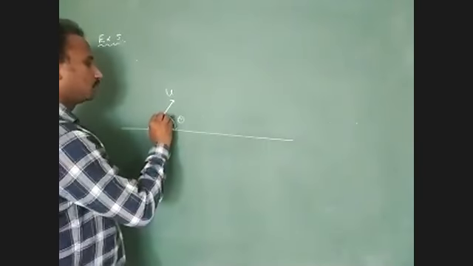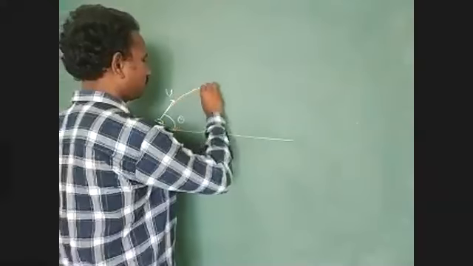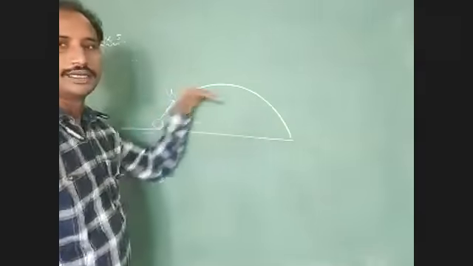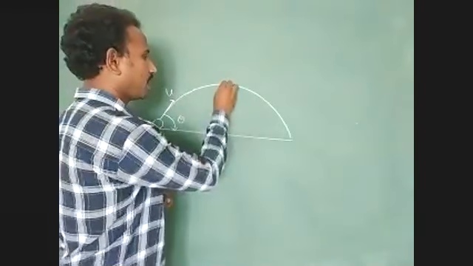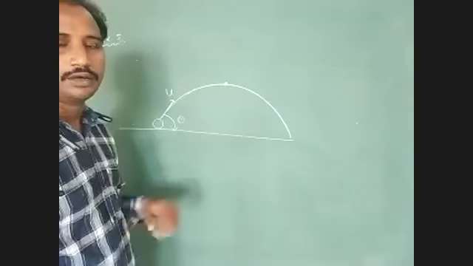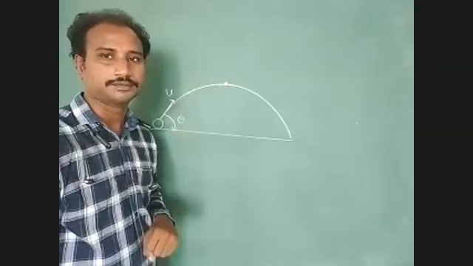After that, the bomb follows a trajectory path, a parabolic path. It reaches maximum height. After that, the bomb explodes into different parts.